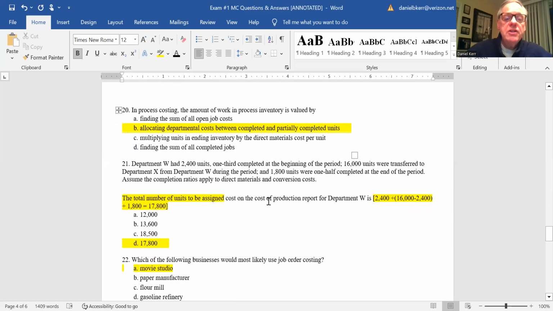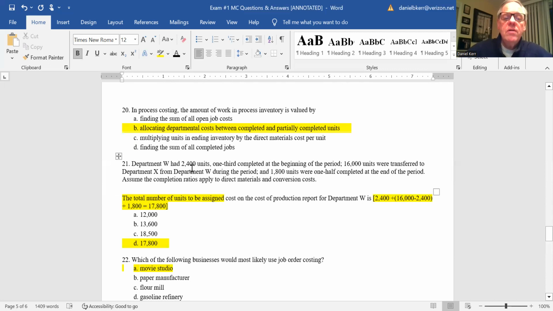21, this is computational as well. You had 2,400 units, 1/3 complete, at the beginning of the period. 16,000 units were transferred to Department X. 1,800 units were 1/2 complete at the end of the period. Assume the completion rates apply to direct materials and conversion costs. The question asks for the number of units to be assigned cost, so that's the total number of units we have to account for.